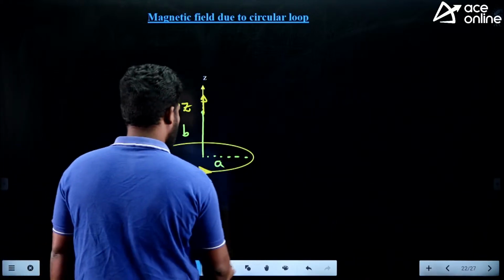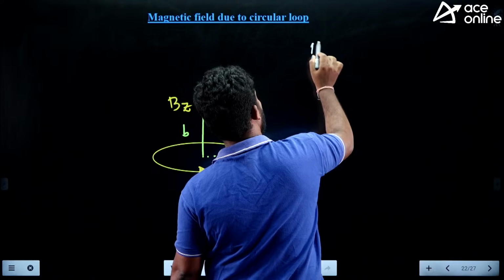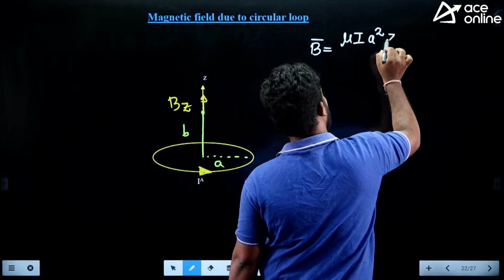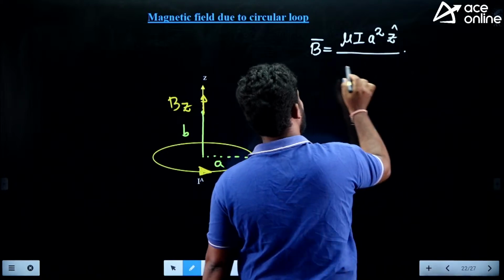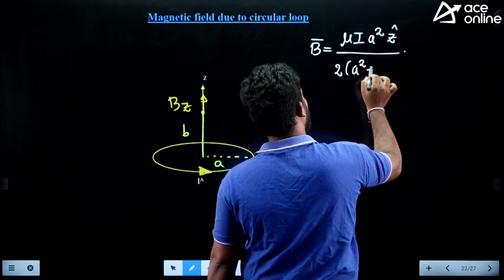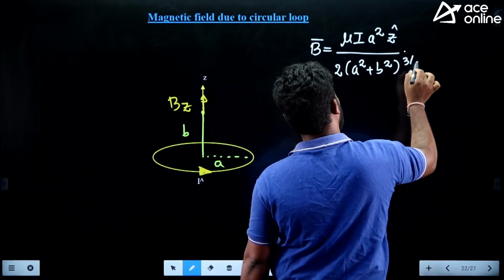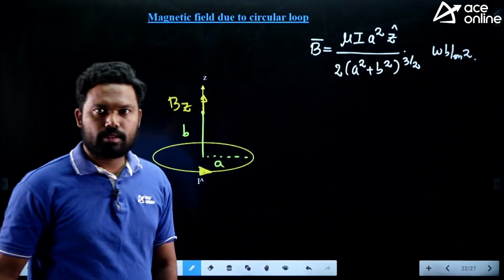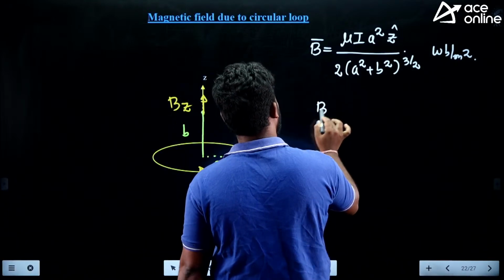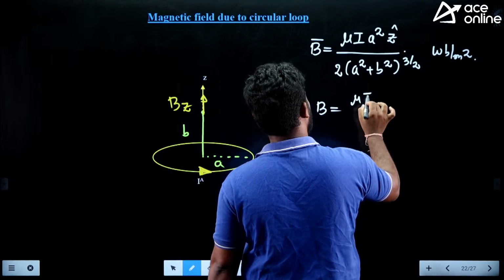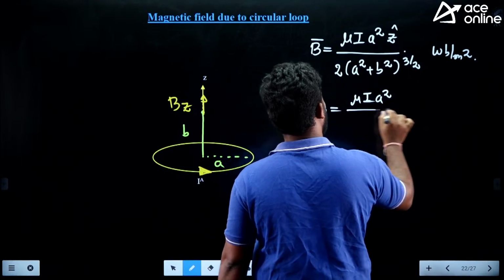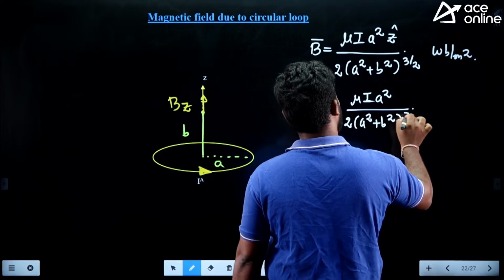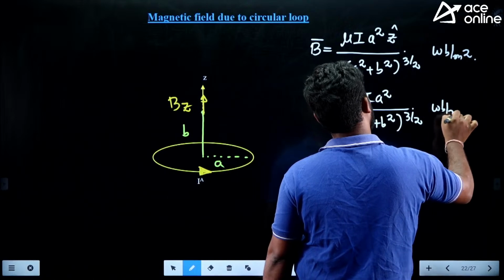Okay, so directly I will give the formula here. The B vector is equal to mu into I into A square into Z cap, divided by 2 into (A square plus B square) to the power of 3 by 2. Units are Weber per meter square. Okay guys, you can remember only the scalar part, just the magnitude: B is equal to mu into I into A square, divided by 2 into (A square plus B square) to the power of 3 by 2. Units are Weber per meter square.